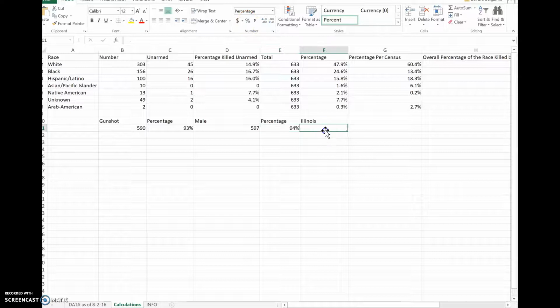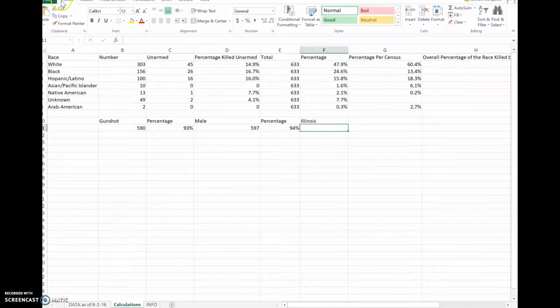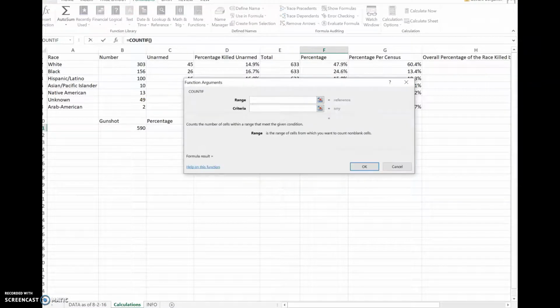Now I'm going to let you look up Illinois, and it's very simple. We're going to use the COUNTIF function again. So we're going to click on formulas up here, and we're going to look for COUNTIF. So insert our function, COUNTIF, and we're going to use our range.